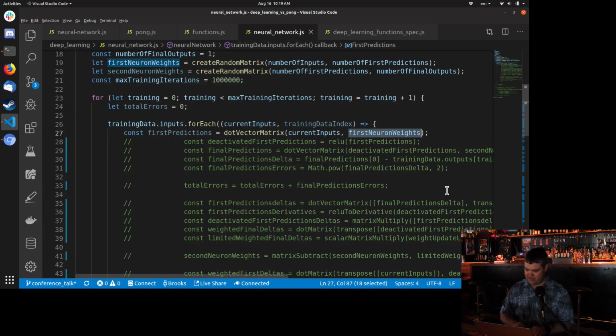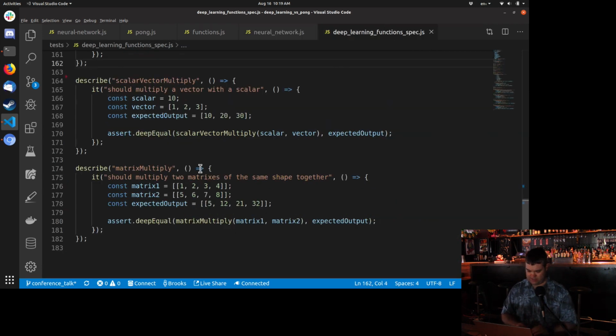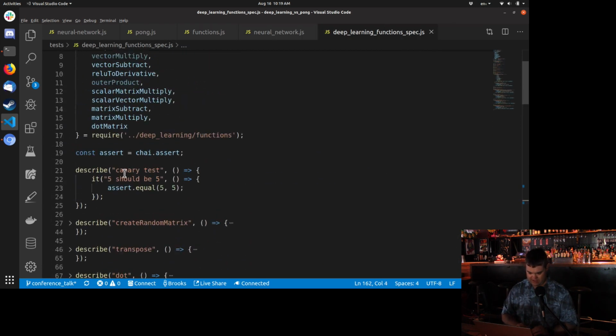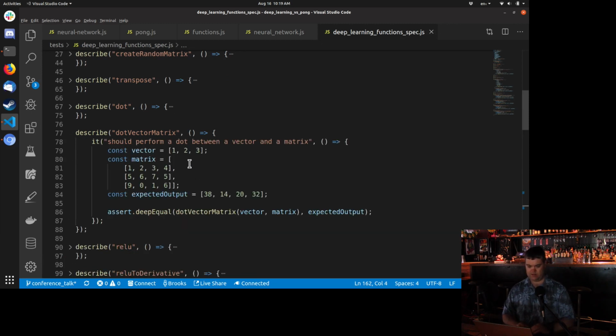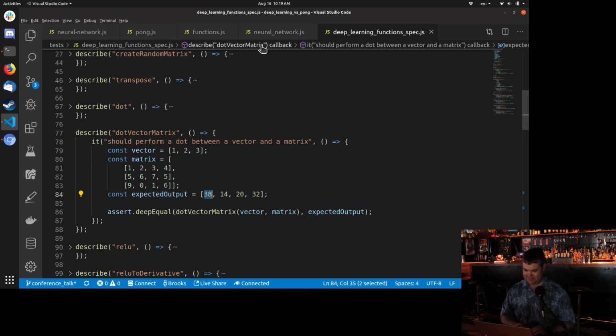I have the tests here to also show this with my dot vector matrix. So we're going to take our vector. 1 times 1 is 1, plus 2 times 5 is 10, plus 3 times 9 is 27, and that's going to be 38. All right, are you ready? Let's do this.